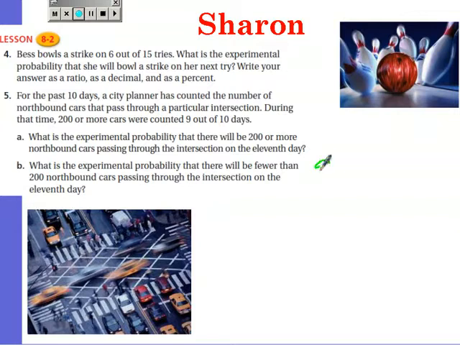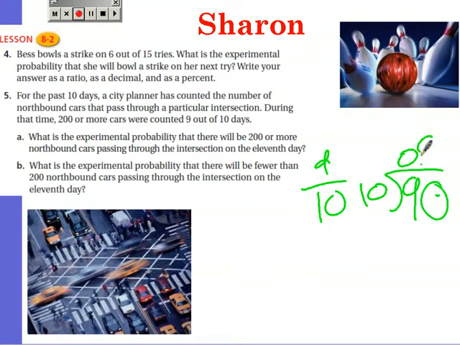So 9 out of 10 days. So 10 goes into 9. That's 0. Add a 0. That's 9. With a decimal. So it's a 90% chance there will be 200 or more cars on the 11th day.